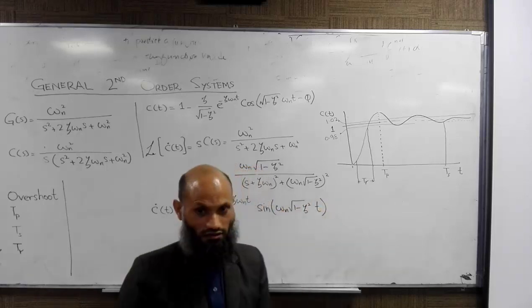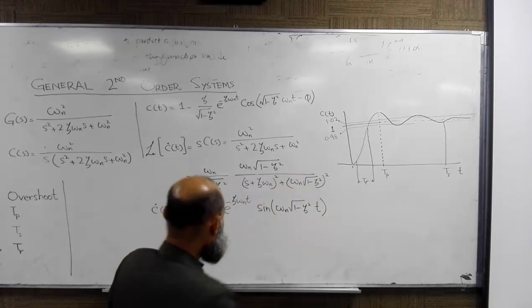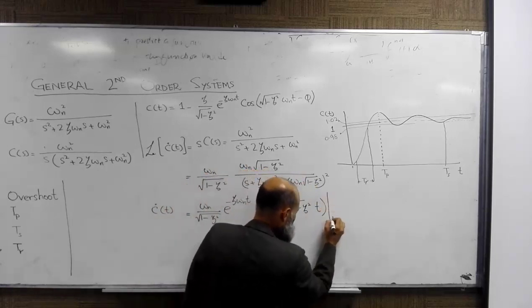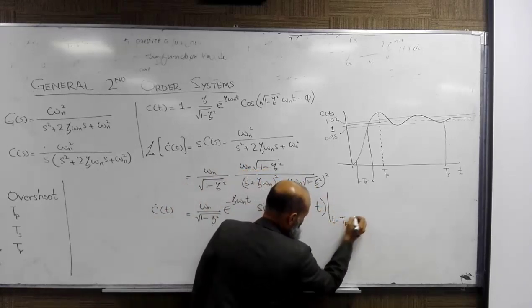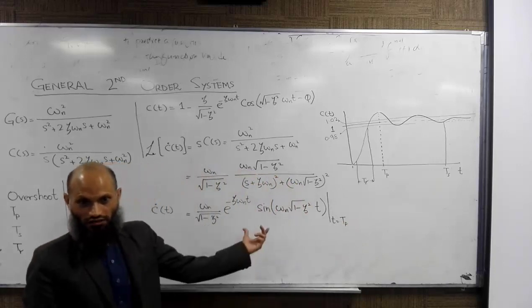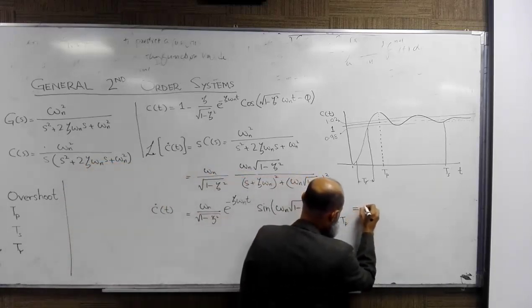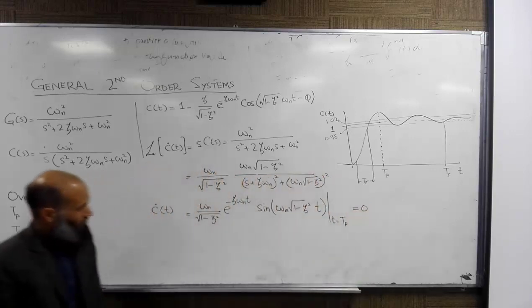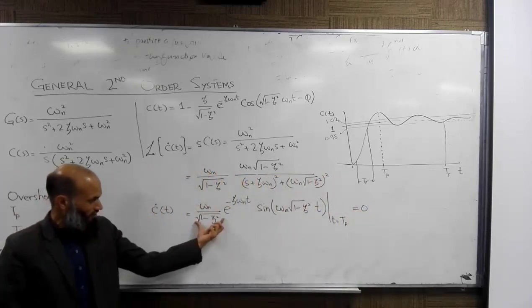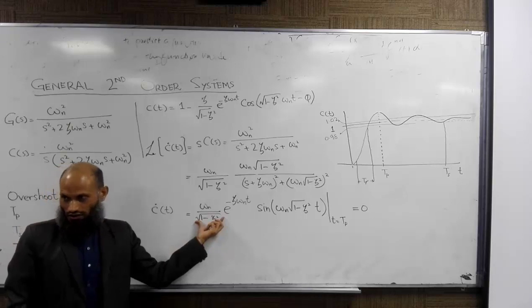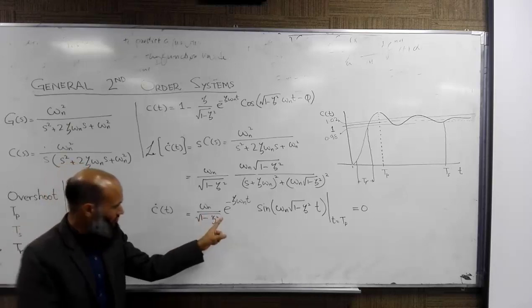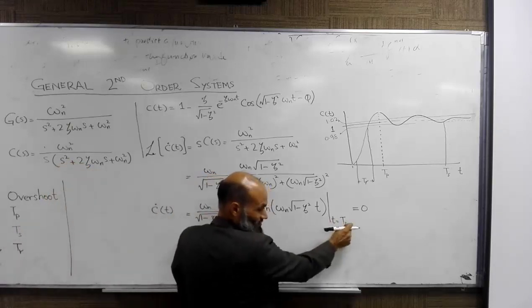Is it clear? And at t equal to peak time, what is that? This derivative at the peak time is equal to 0. This is some constant, so it is not equal to 0, which means this other part is equal to 0.